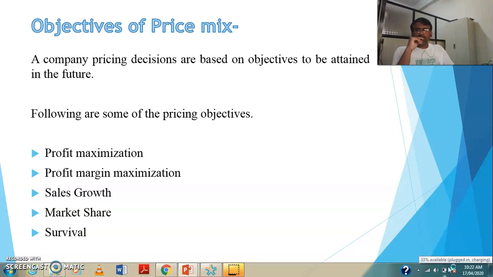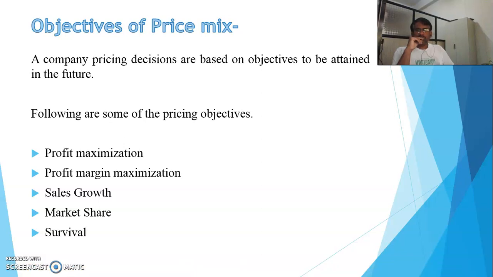The objectives can be set according to the following points: profit maximization, profit margin maximization, sales growth, market share, and survival. All these 5 factors are very important, concerning the future of the company. So whenever any company thinks about setting a price, they have to think about their future in concern with these 5 objectives.